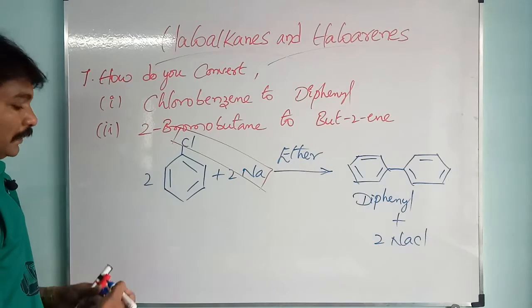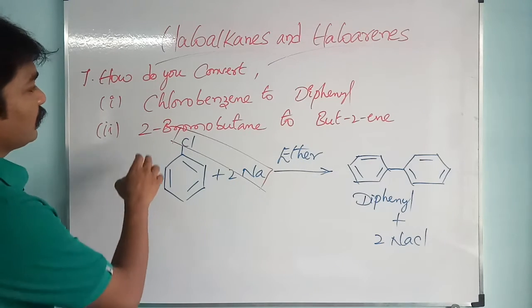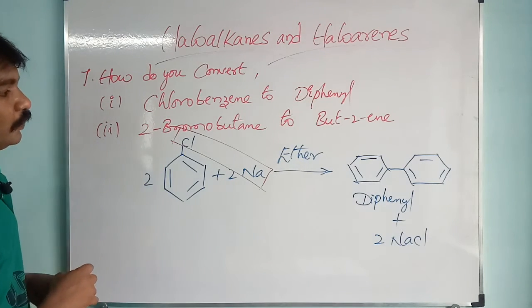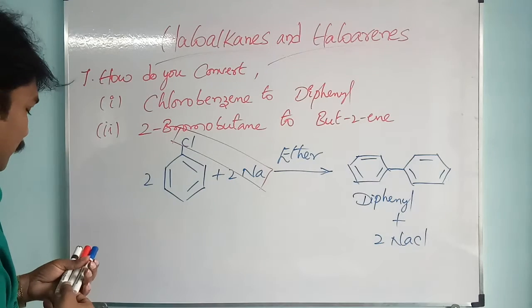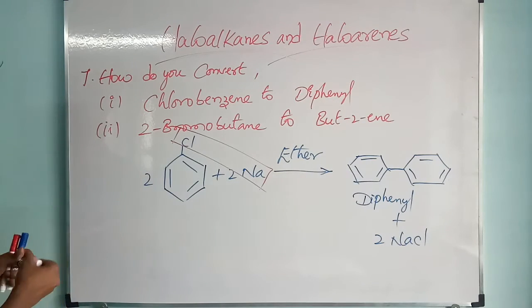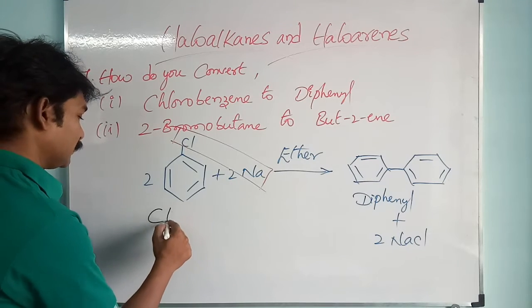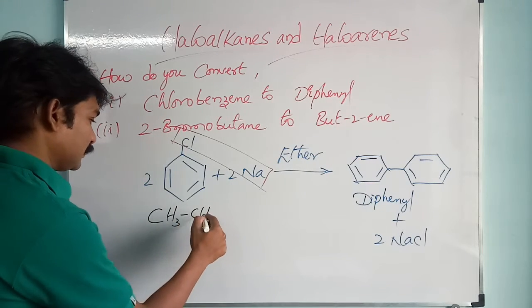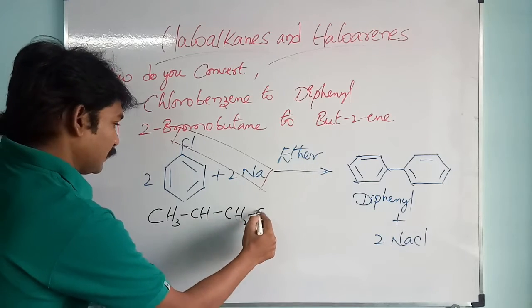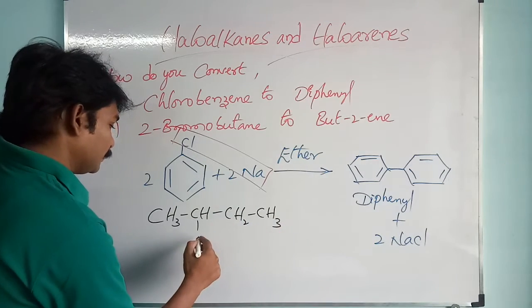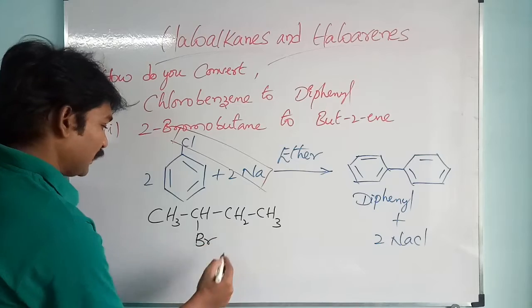They are asking one more thing, that is how do you convert 2-bromobutane to butadiene? First we will write the structure of 2-bromobutane, CH3 CHBr CH2 CH3. That's why I am writing bromine at the second position.